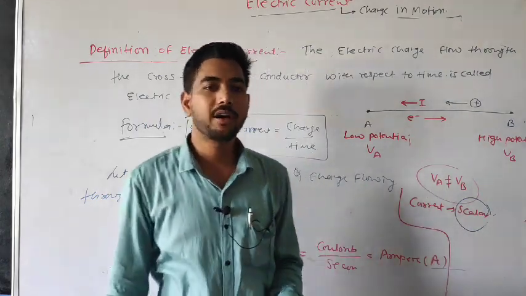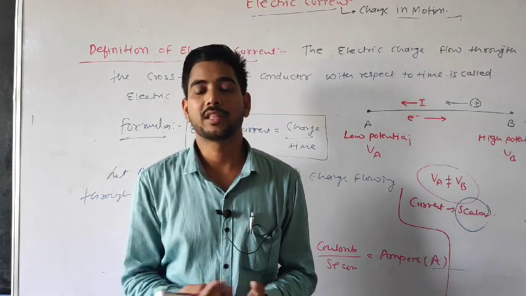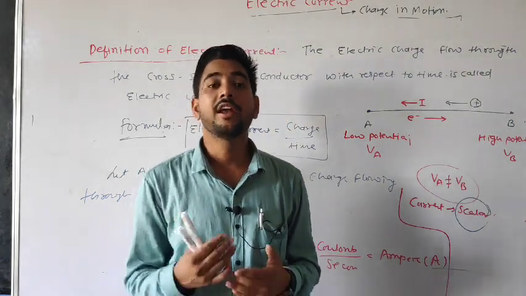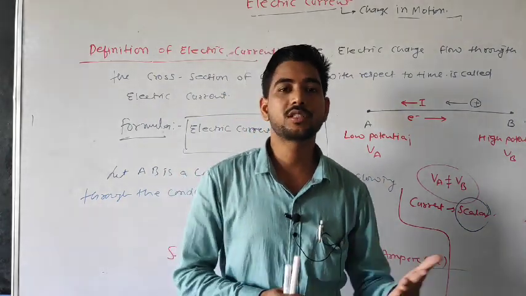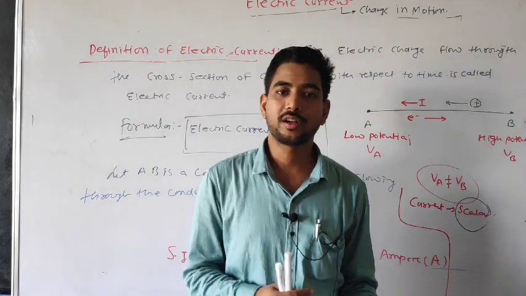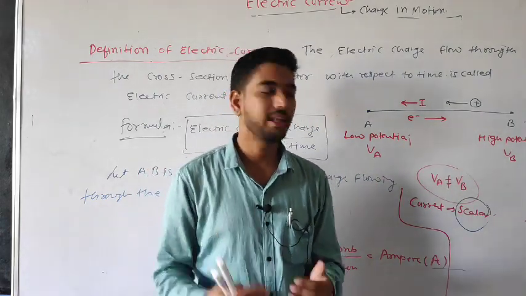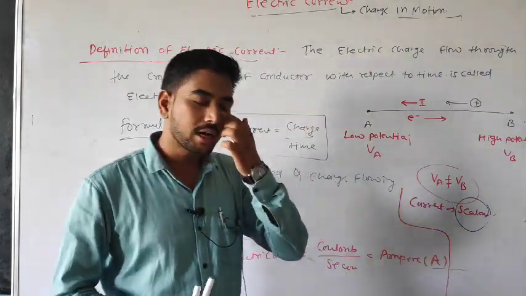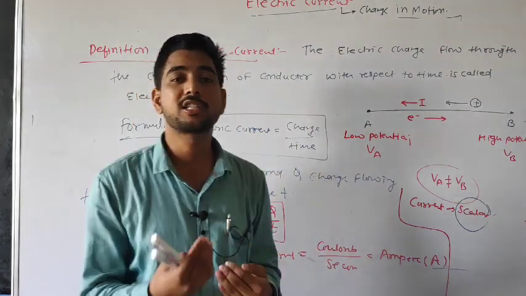And always remember, for addition of currents we use the algebraic method. If current were a vector quantity, it would not be possible to use the algebraic method; we would use the vector method. But we can use algebraic methods, which also proves that current is a scalar quantity. Always remember. So these are all the conditions for how current flows.